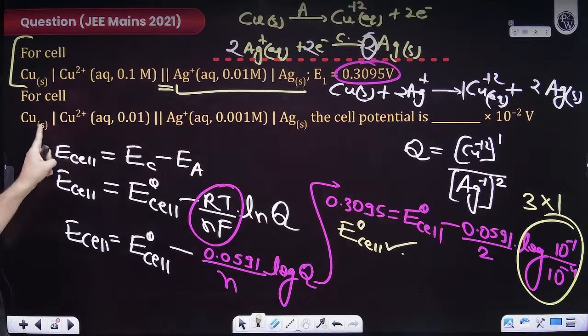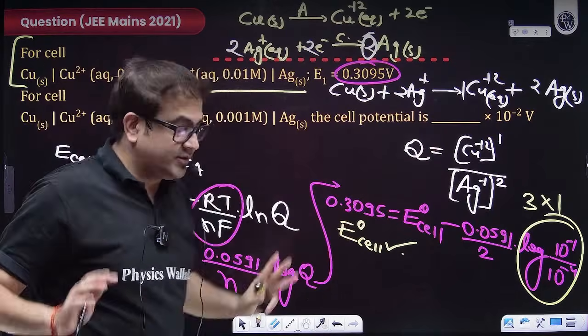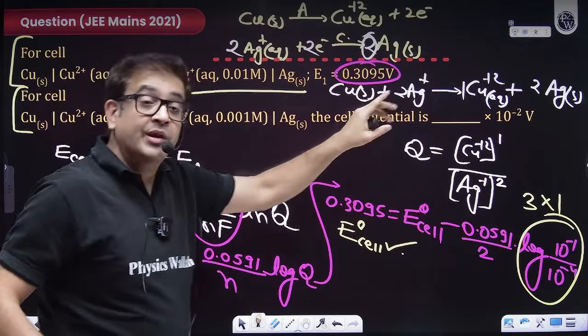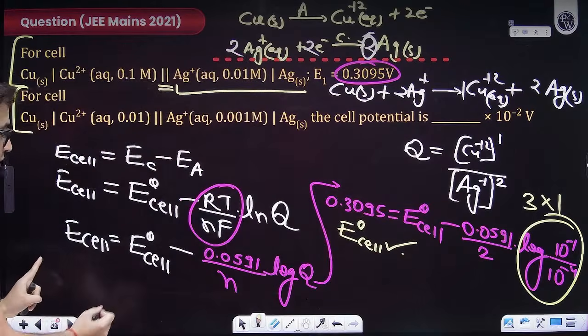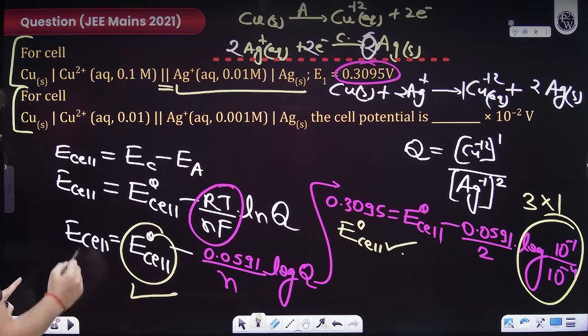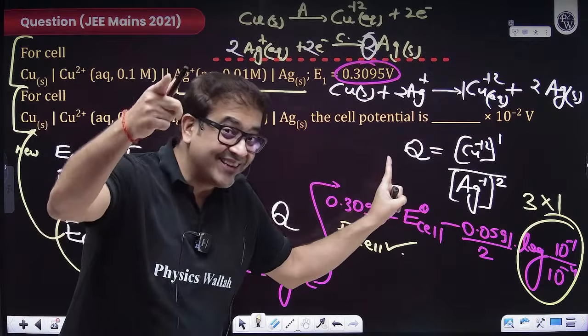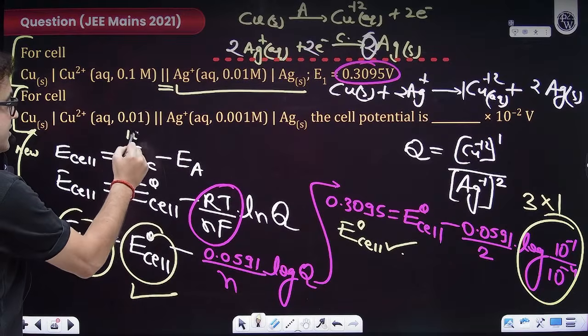Now from the first half we have calculated E naught cell. The second half is telling us that for this cell, you now calculate the cell potential. So again apply the Nernst equation. Why? Because now we know E naught cell. We have to calculate E cell for this new reaction. And why is it new? Cathode and anode are the same, but the concentration is getting changed. So here the concentration is not 10 to the power minus 1, it is 10 to the power minus 2.